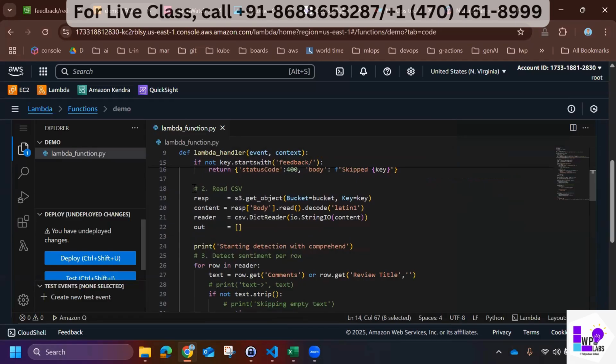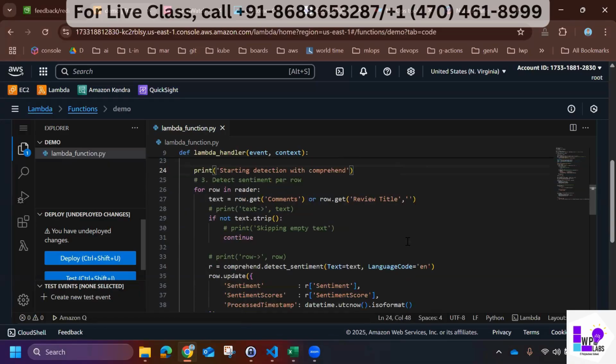Then what I'm trying to do here is I'm just reading this CSV. Once I complete this project, we can go into a little more detail on what we are trying to do. But just to let you know, CSV reading means we are reading this Excel sheet.